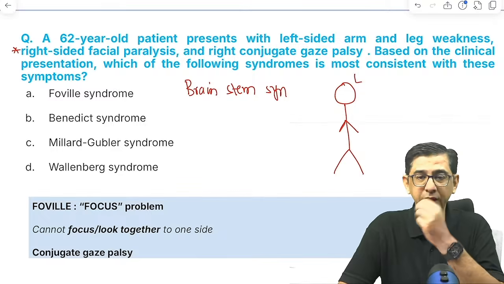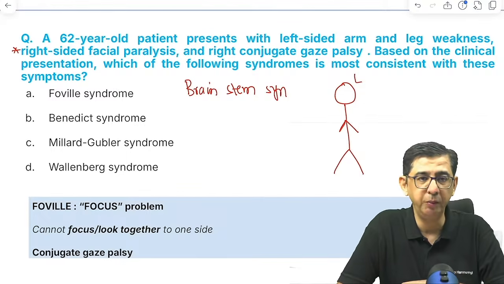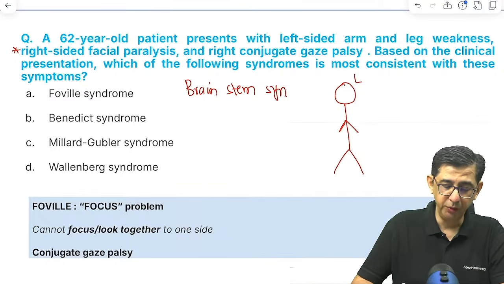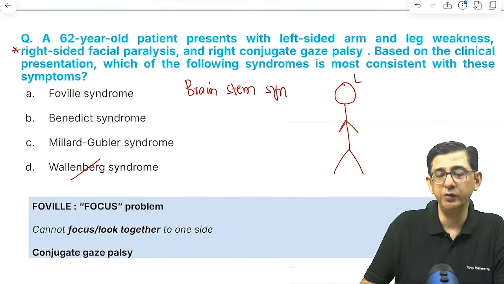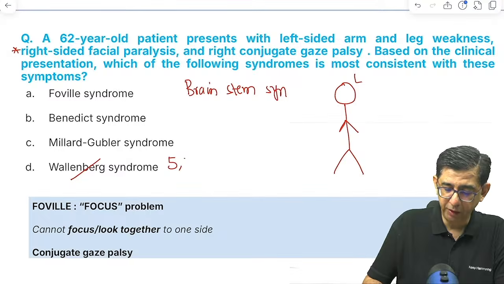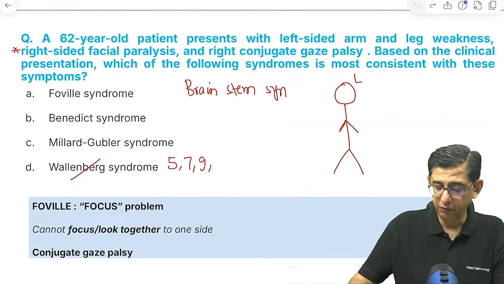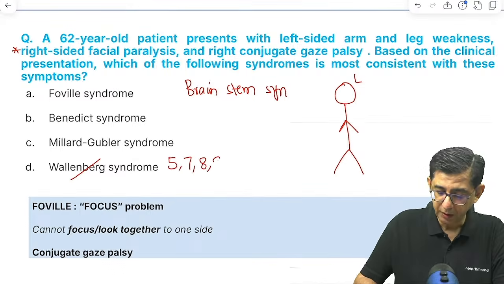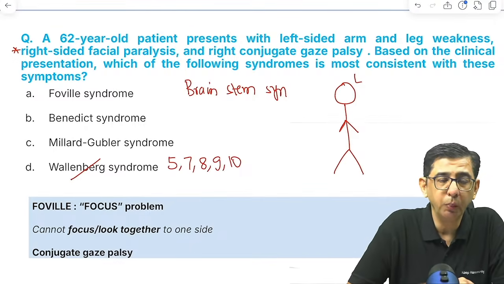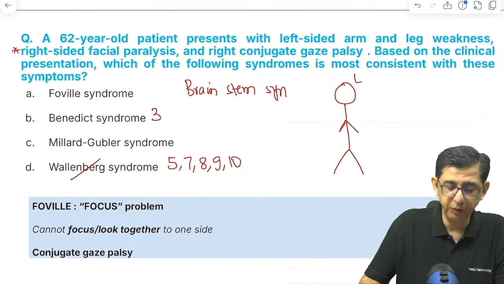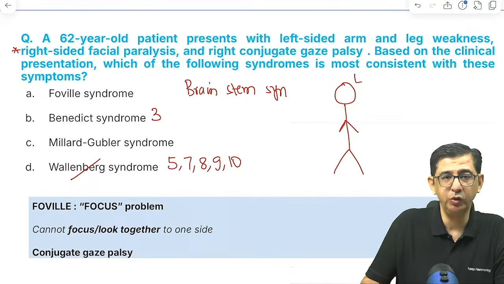That tells you that the answer will be either Foville syndrome or Millard-Gubler syndrome. Wallenberg is ruled out in this case because Wallenberg would involve cranial nerves like 5, then 7, 9, 10. Even the 8th also. When it comes to Benedikt syndrome, it would be the 3rd cranial nerve involved along with the basal ganglia. So I'm ruling that out also.